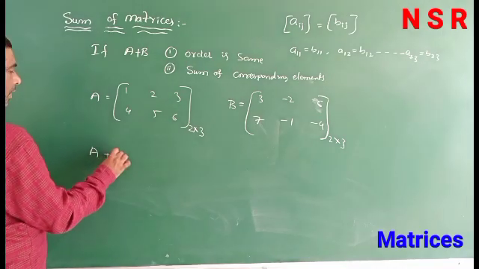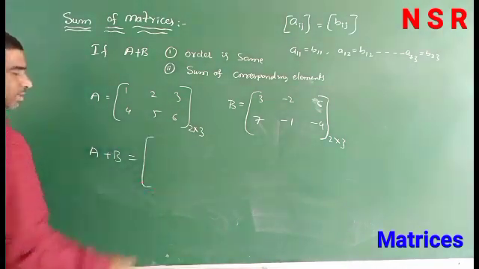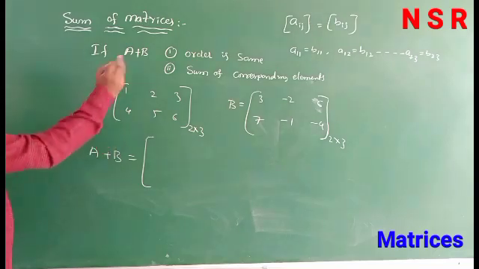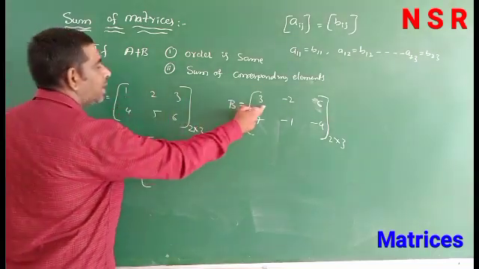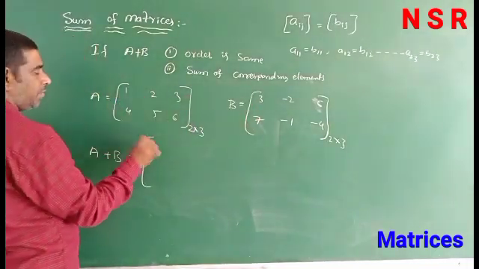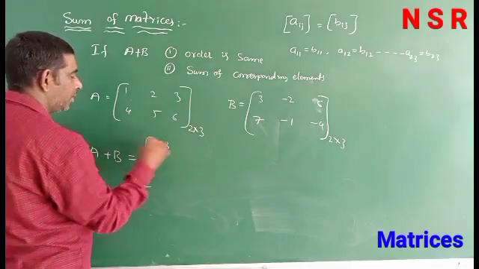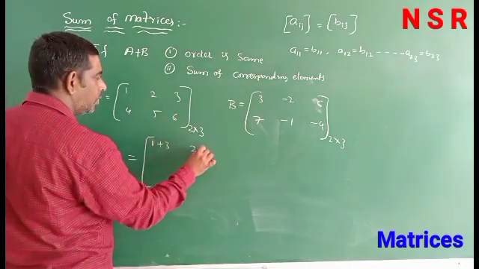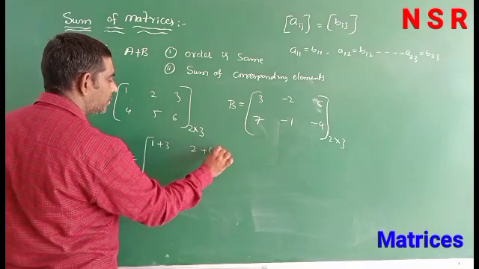Now, how to find the sum of two matrices? Simple, it is equal to the sum of corresponding elements. So, A11 plus B11, 1 plus 3, and here 2 plus minus 2.